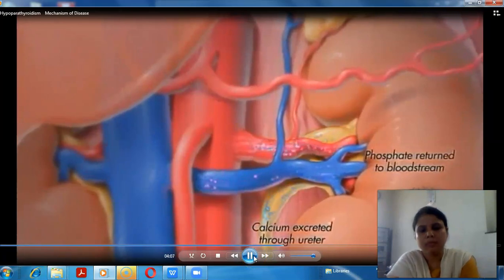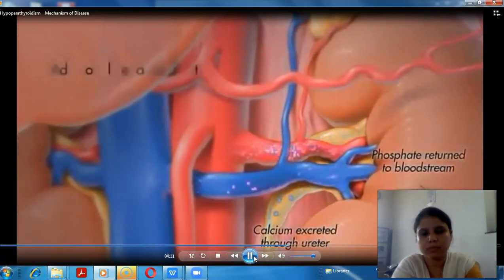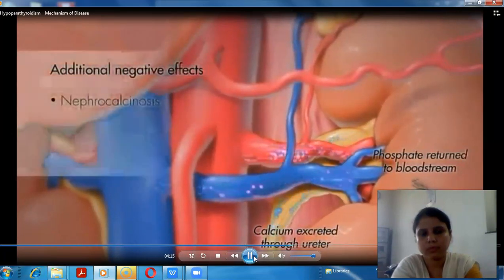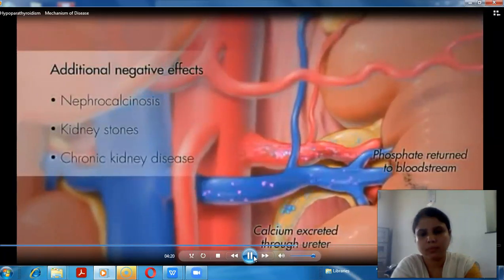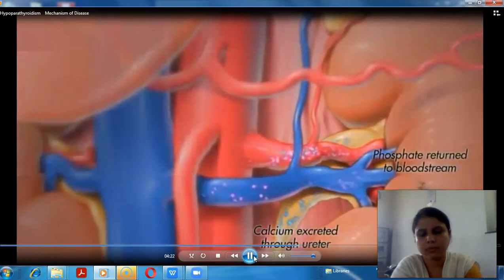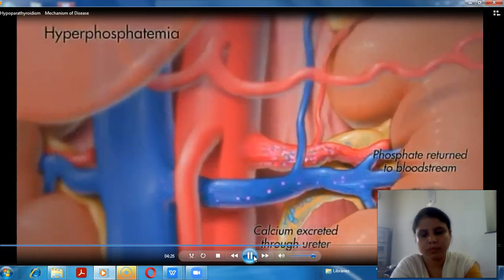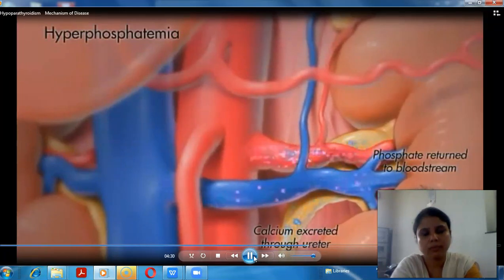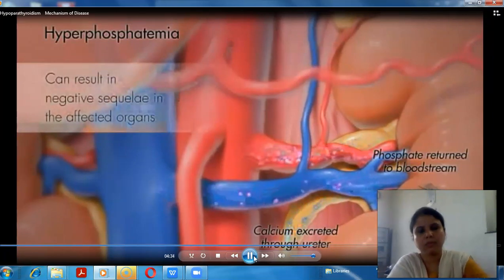This causes inappropriate amounts of calcium to be eliminated in the urine. Additional negative effects due to excretion include nephrocalcinosis, kidney stones, or even chronic kidney disease. The lack of phosphate excretion in the kidneys can lead to hyperphosphatemia, a condition sometimes associated with the deposition of calcium phosphate complexes in soft tissues, which can result in negative sequelae in the affected organs.